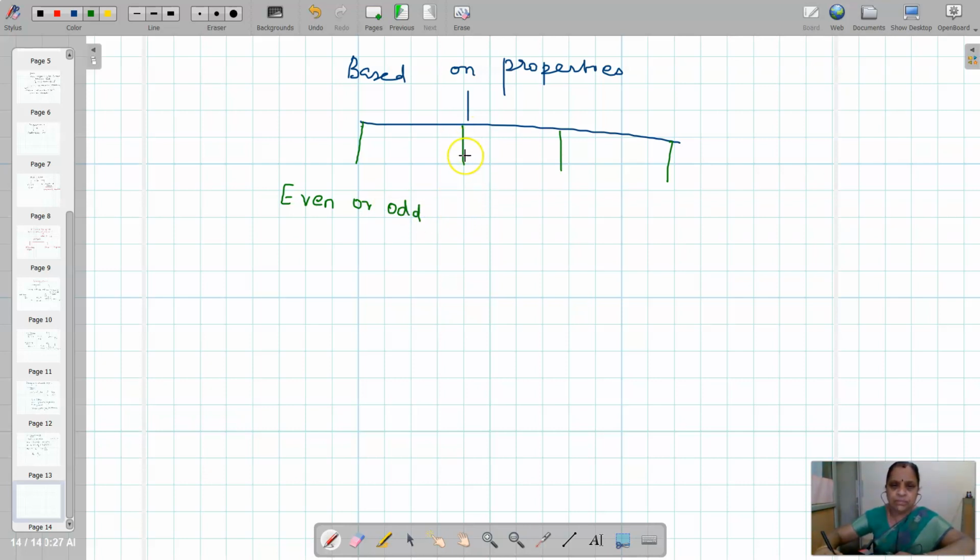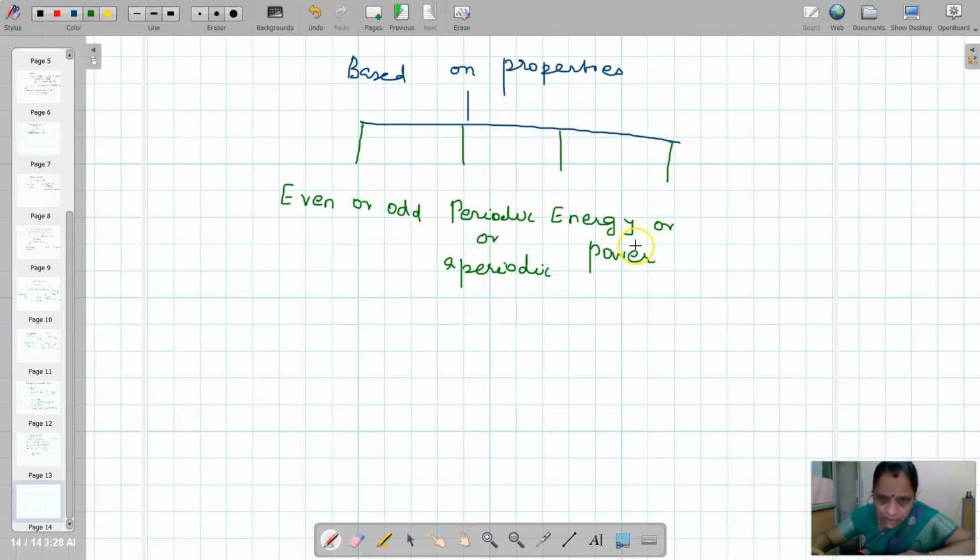Next one, this is periodic or aperiodic. This is energy or power. Then we have even or odd, periodic or aperiodic, energy or power, then deterministic or random.